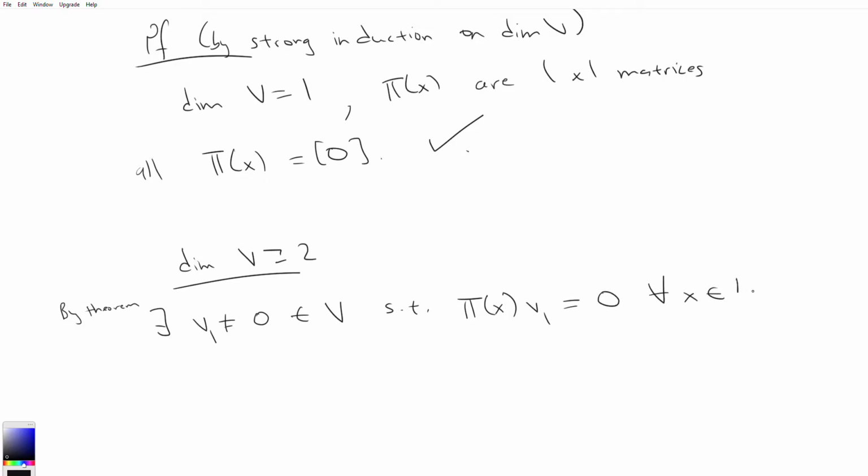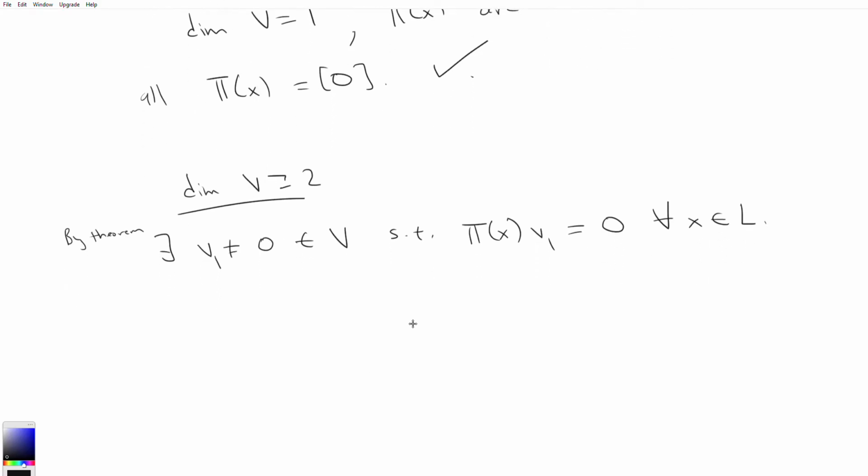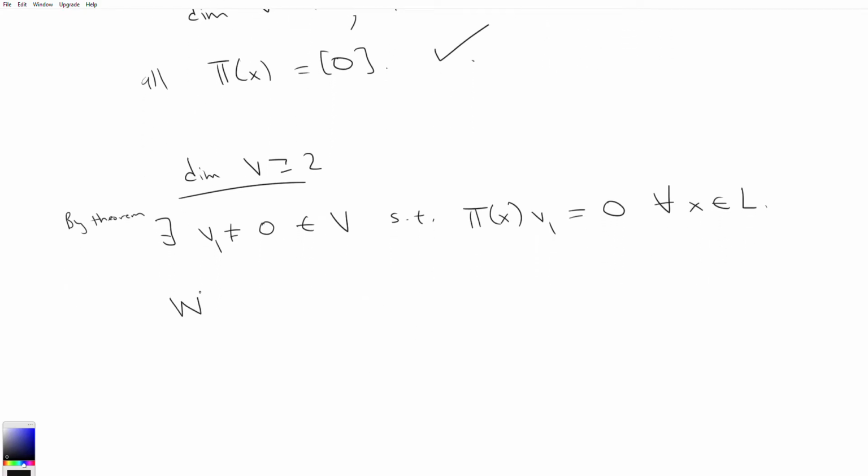Now, I want you to consider W as the subspace defined to be the span of v1.